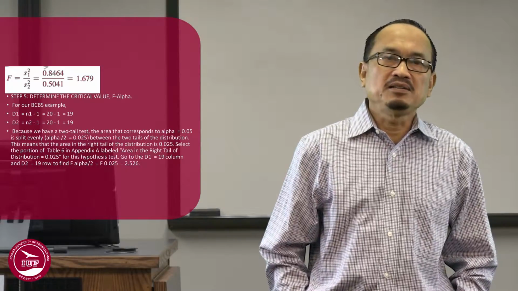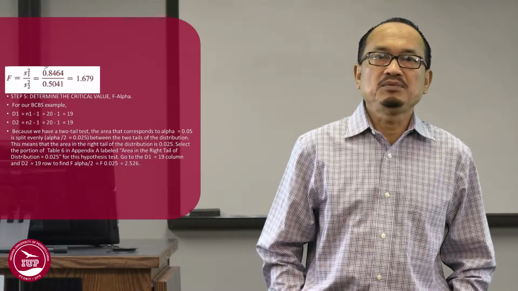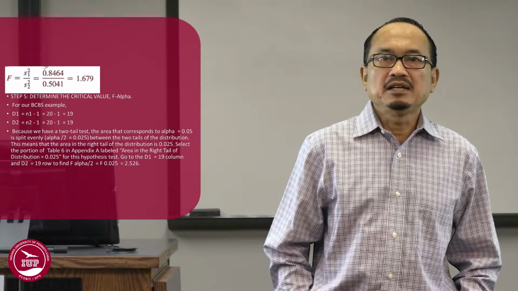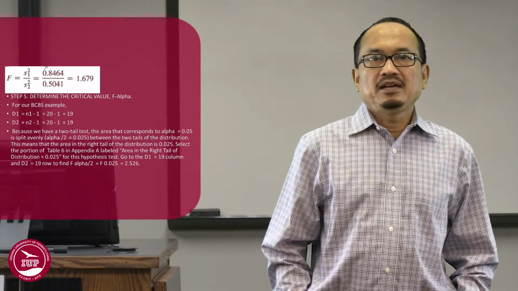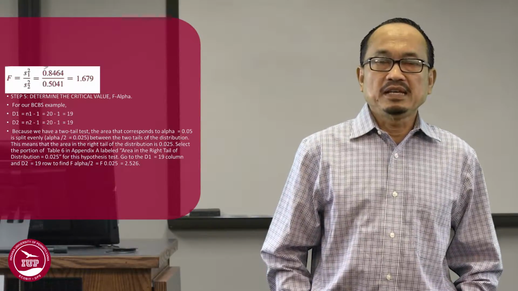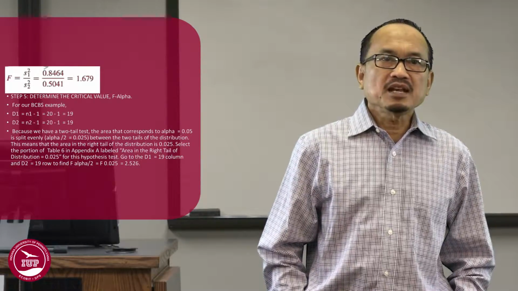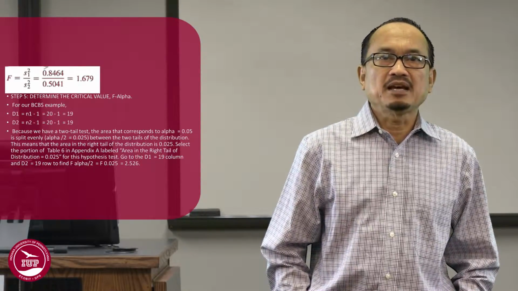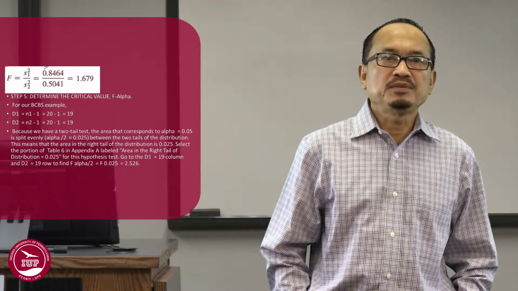So alpha divided by 2 is equal to 0.025 between two tails in the distribution. This means that the area in the right tail of the distribution is 0.025.